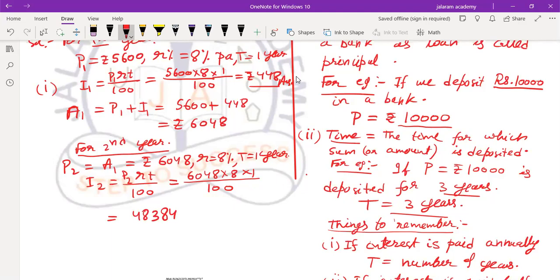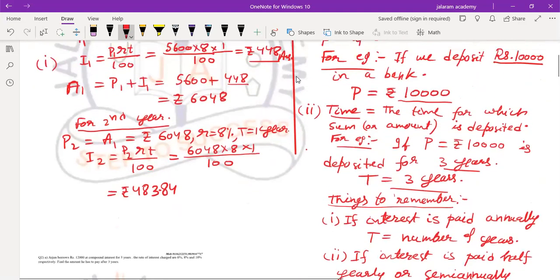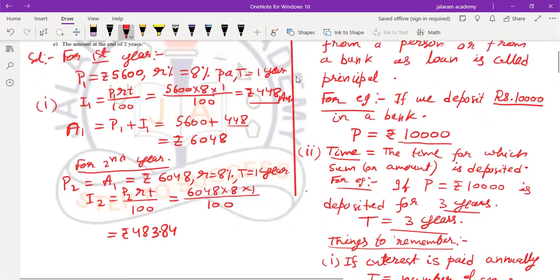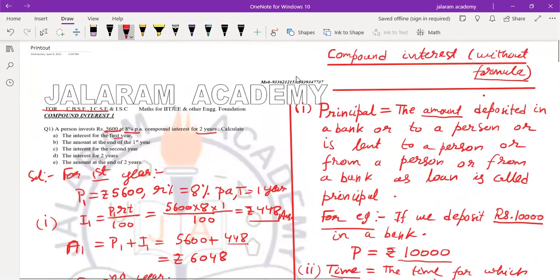Decimal after 2 digits. So rupees 483.84, which is greater than 448. Rupees 483.84 is the interest for the second year, which we had to calculate.